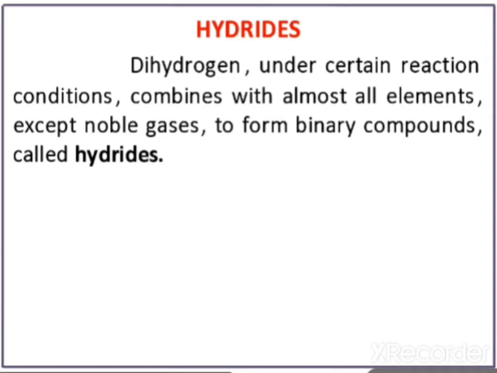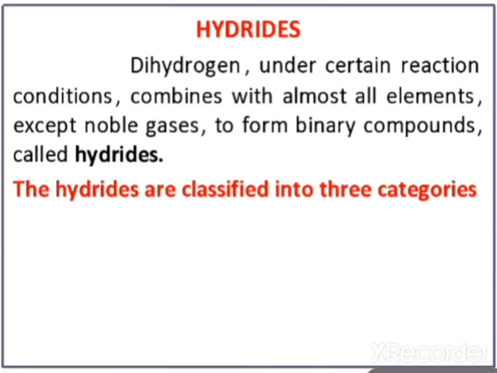Noble gases are called noble because they do not react with any element, so hydrogen also doesn't react with noble gases. But except noble gases, hydrogen reacts with all the elements: metals, transition elements, p block elements, non-metals, everything. Hydrogen reacts with them to form binary compounds, and these are called hydrides.